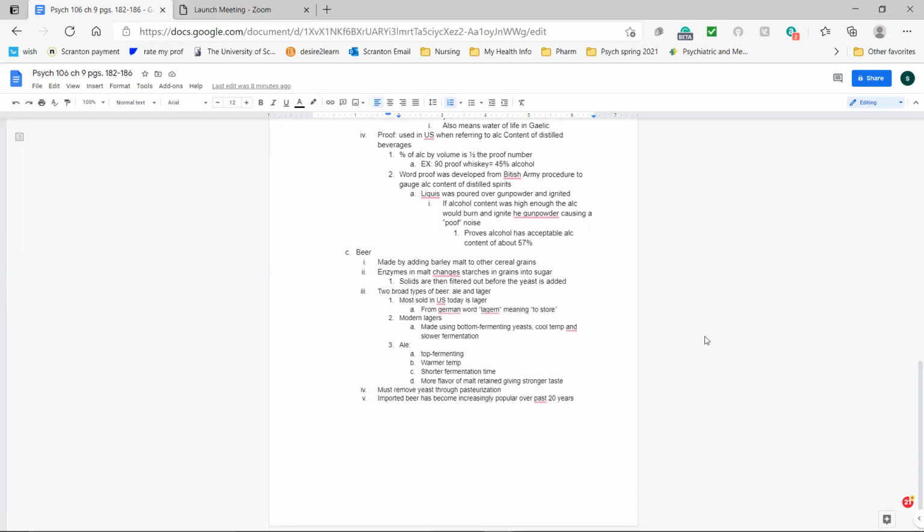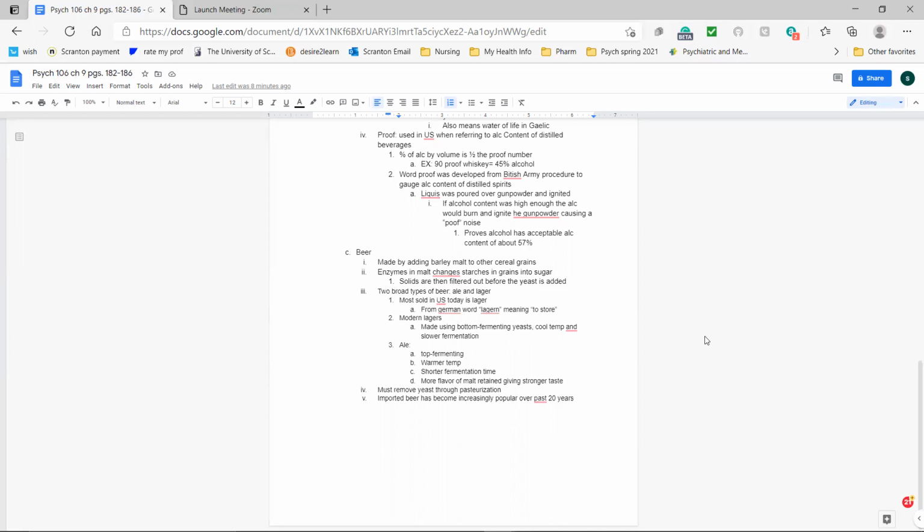So the final part of the chapter that I did focused on beer. So beer was made by adding barley malt to other cereal grains. And then these enzymes in the malt would change starches in the grains into sugars, and then they would filter out the solids before they added the yeast in.